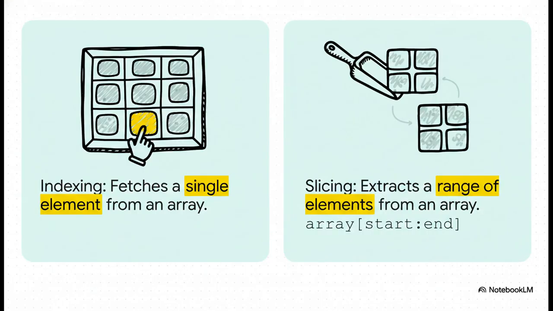Before we even start slicing, we've got to get one thing straight, the difference between indexing and slicing. Indexing is like picking a single piece of candy from a box. You give it specific coordinates, a row and a column, and you get back one single value. Slicing, on the other hand, is like taking a scoop and grabbing a whole handful of candy. You specify a range, and you get back a brand new, smaller array. So one item versus a whole chunk of items. That is the fundamental difference.